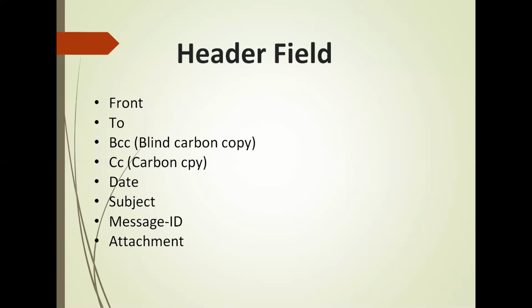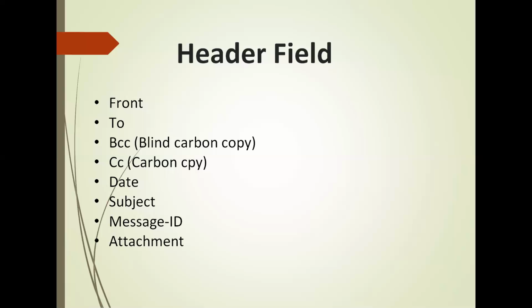BCC, blind carbon copy: addresses added to the SMTP delivery list but not listed in the message data, remaining invisible to other recipients. CC, carbon copy: many email clients will mark email in your inbox differently depending on whether you are in the To or CC list. Date: the local time and date when the message was sent, automatically attached while sending.